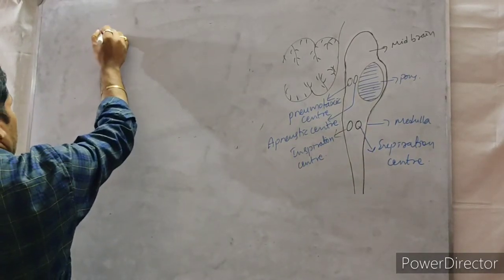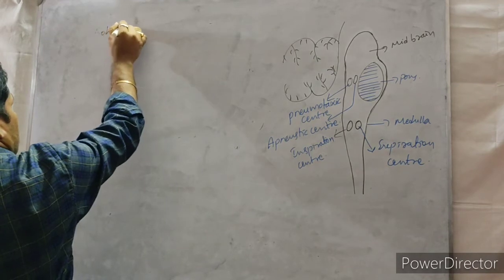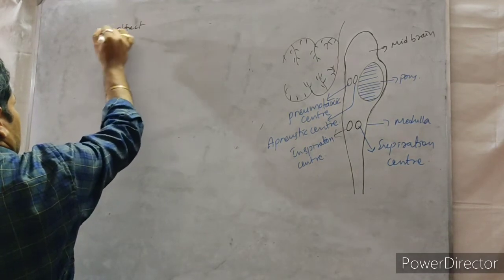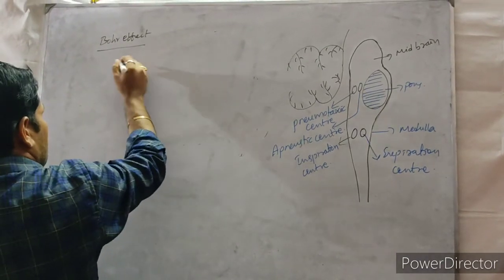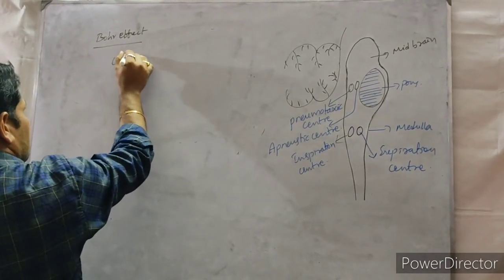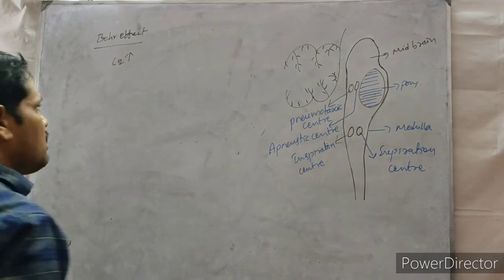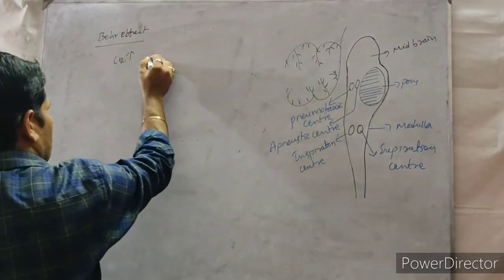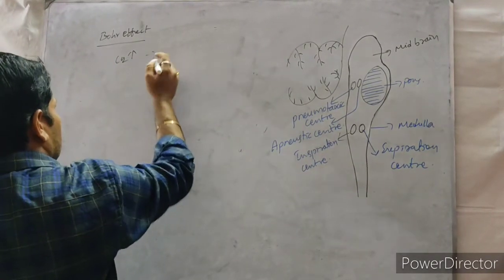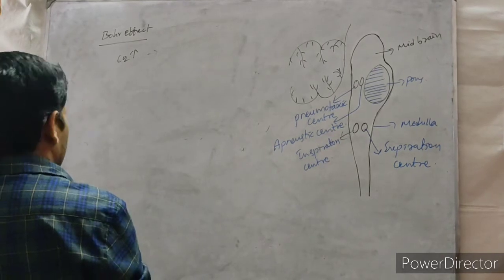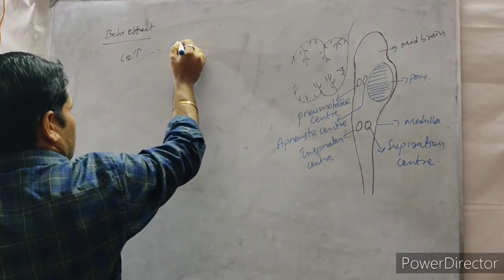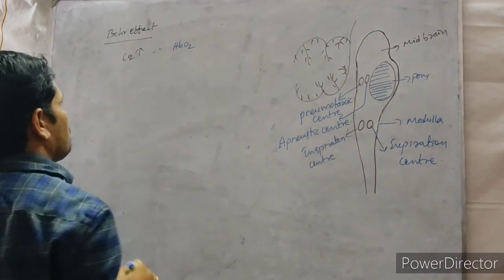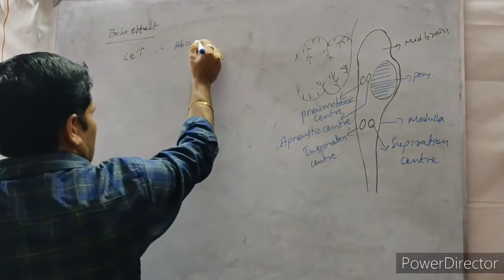What is the meaning of Bohr effect? Whenever the carbon dioxide increases, then what happened? Oxyhemoglobin is going to be dissociated.